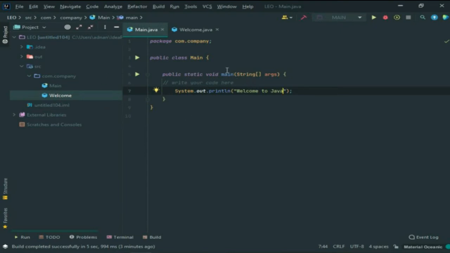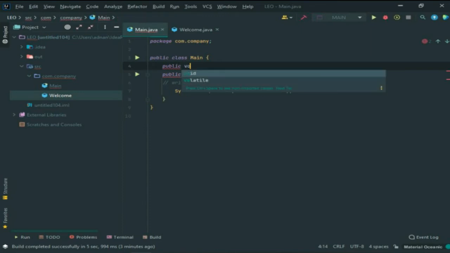So I will create a new method here, like public void non static method.